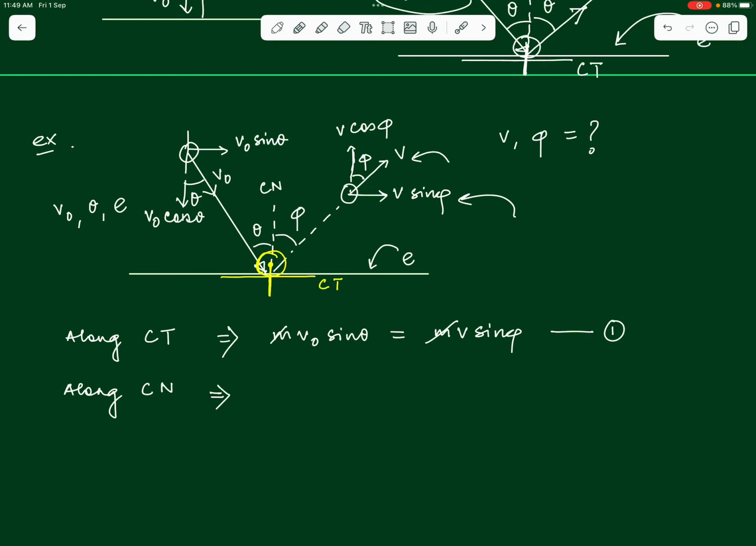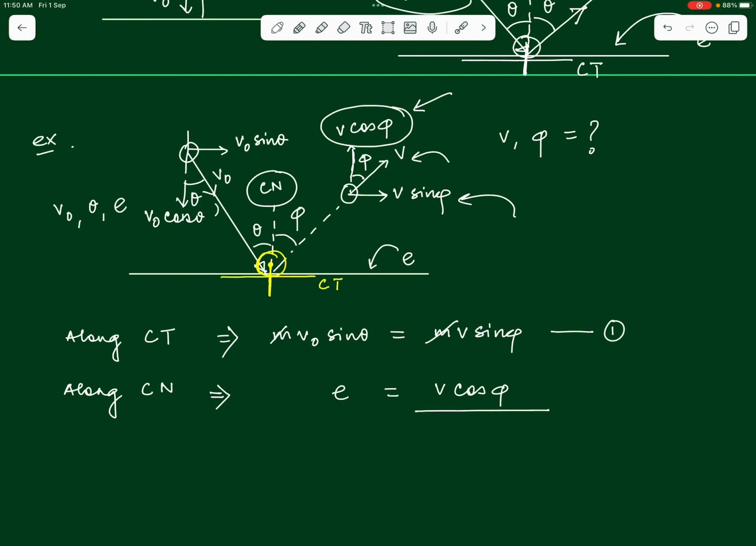Along the common normal now, can we use the definition of E? Can we say that E is equal to the velocity of separation along the common normal after the collision? After the collision, the ball goes away from the ground along the common normal with a velocity of v cos phi. So can we say v cos phi will be the velocity of separation of the ball from the ground after collision along the common normal, divided by the velocity of approach before collision along the common normal.